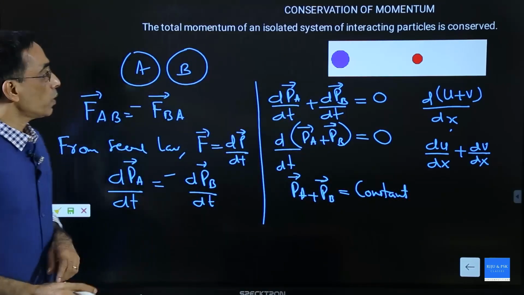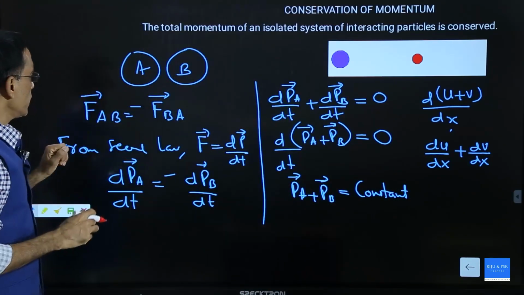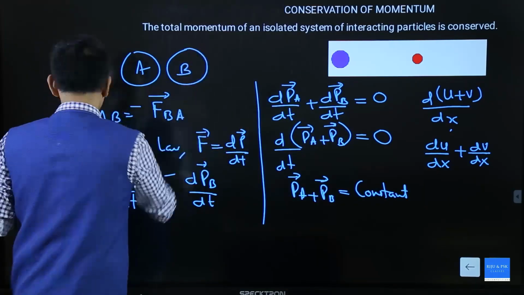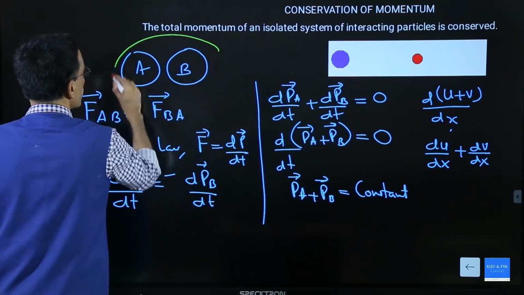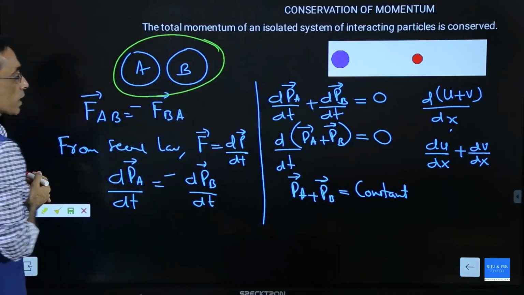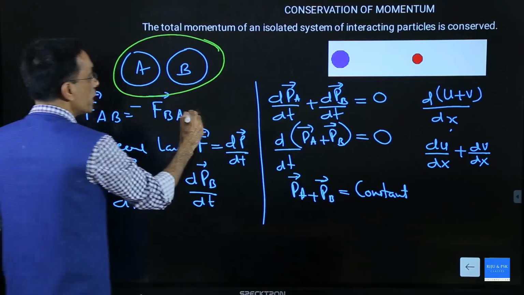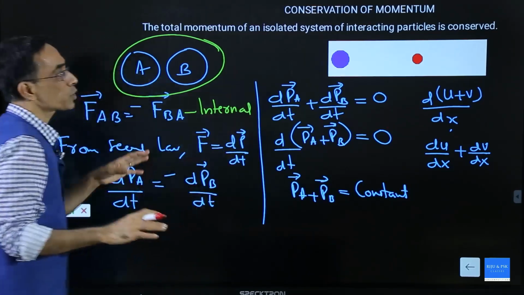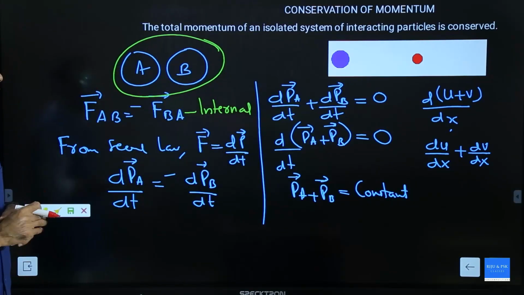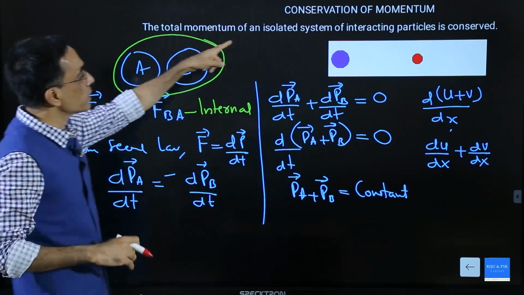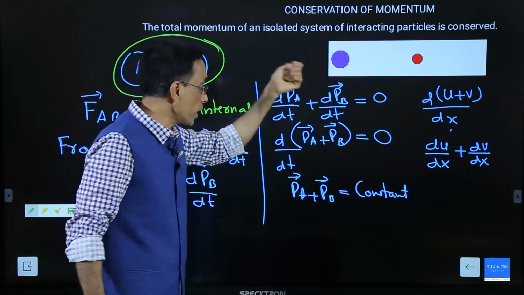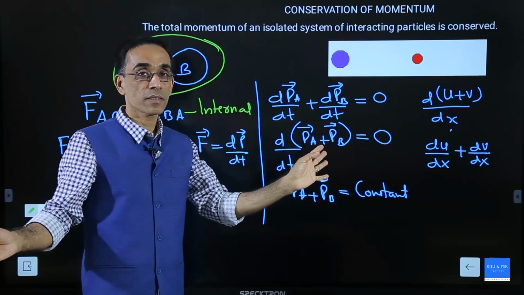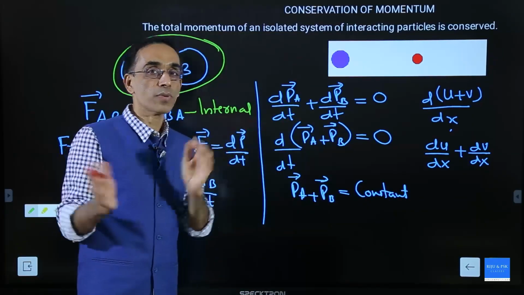Now let us go to the statement. Here these are called internal forces because I am considering A and B as a single system. Remember that one. If I consider A and B as a single system, then these are internal. That means there is no external force, or this is an isolated system. So in an isolated system, the total momentum is a constant always. Always initial momentum equal to final momentum.